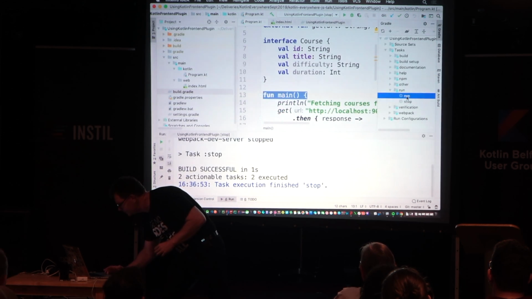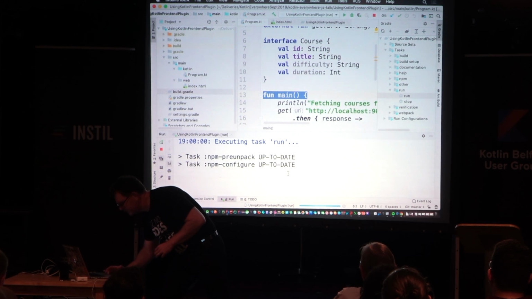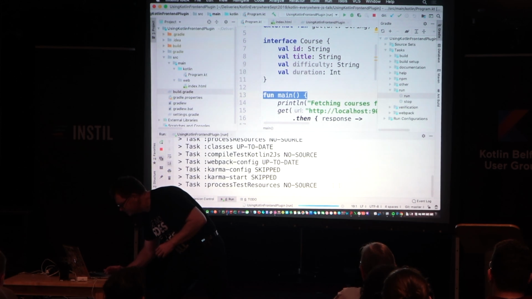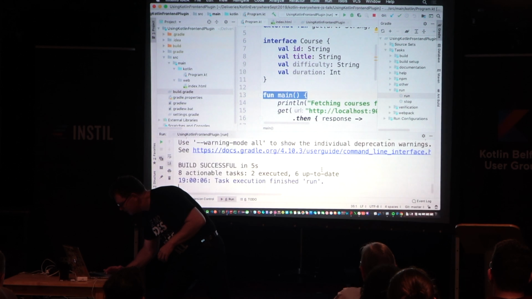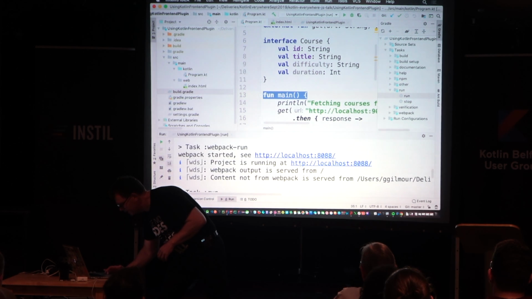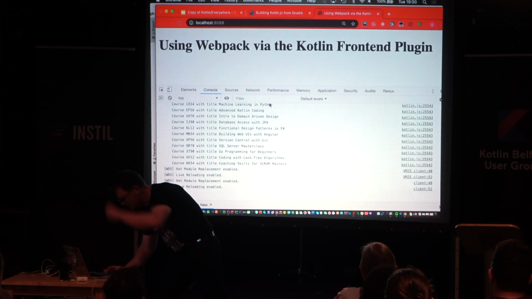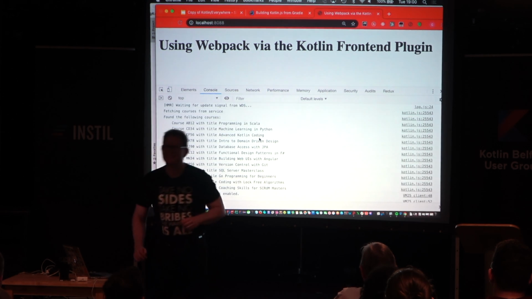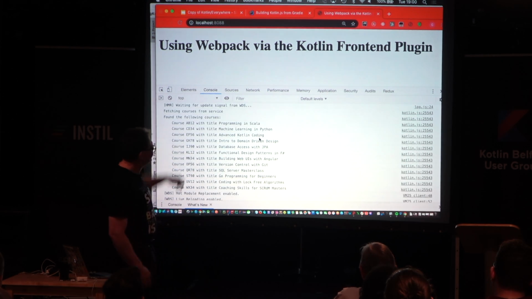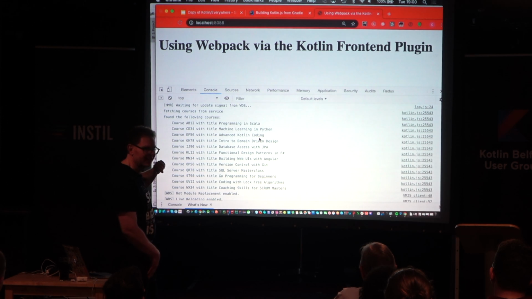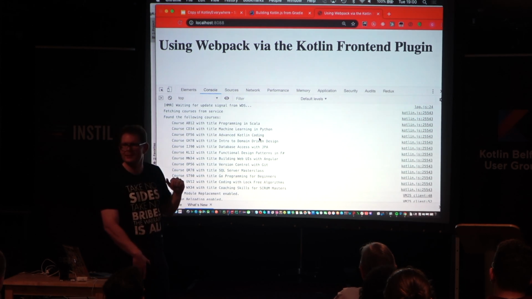I can go to my little Gradle window here and just say run. And it'll do that Webpack thing. So this is when I pray I actually have the RESTful service running in the background, because I can't remember if I started it or not. Let's find out. Woohoo! I did. Okay. So you see there it successfully went out and used Axios to invoke the RESTful service and get the data back. Everybody okay with that?